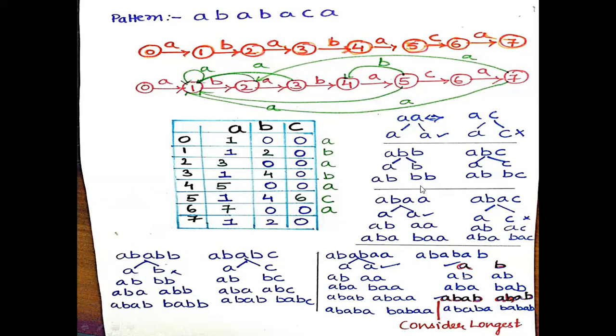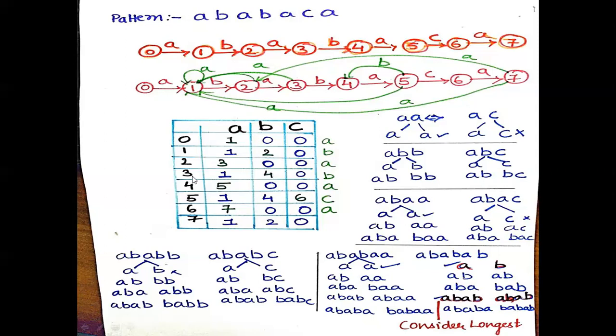So there is no match. So I have written 0. Next pattern A, B, then I have encountered pattern C, that is A, B, C. So the prefix is A, the suffix is C. And next is A, B, B, C. So there is no match. So I have written 0.